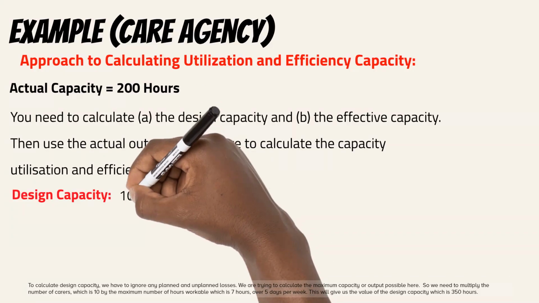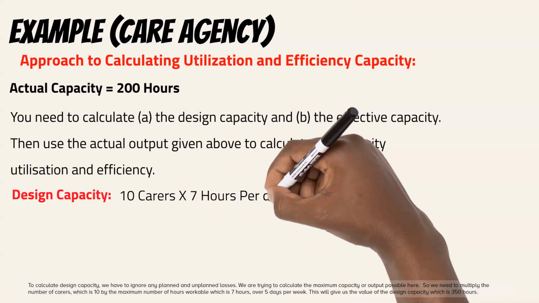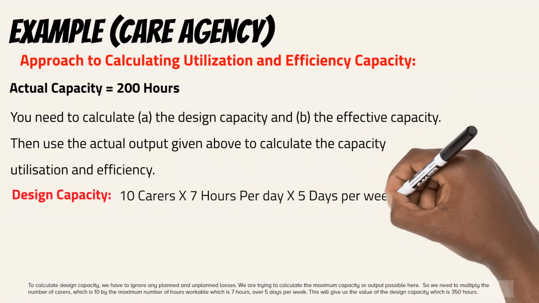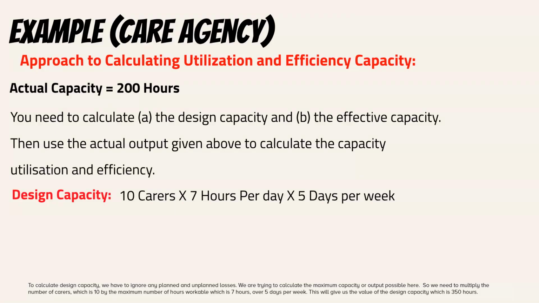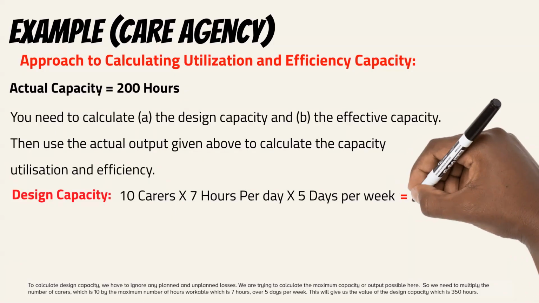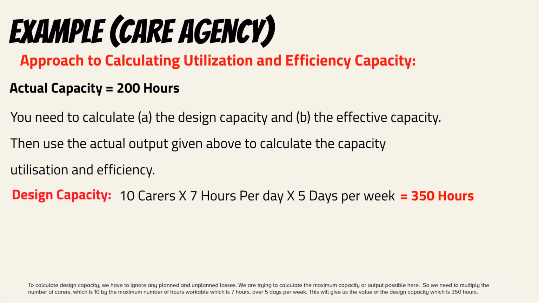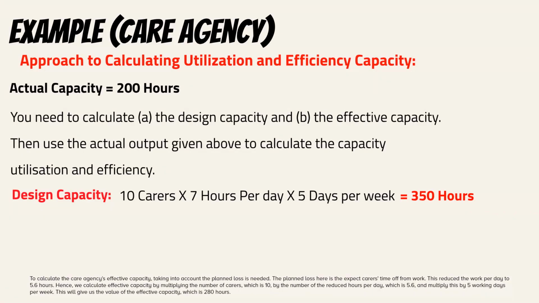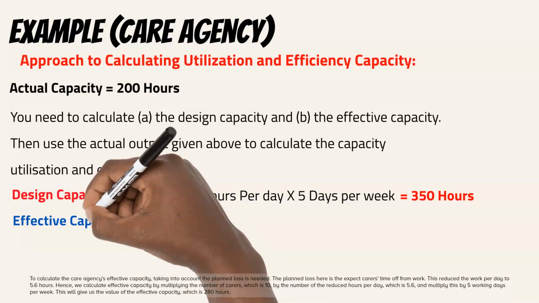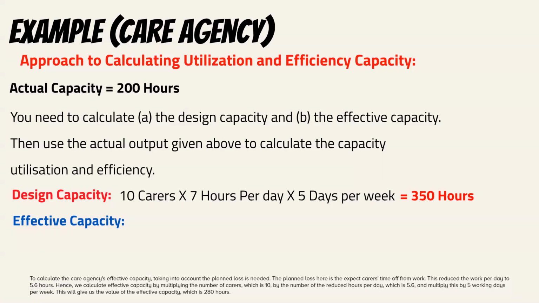So we need to multiply the number of carers, which is 10, by the maximum number of hours workable, which is 7 hours, over 5 days per week. This will give us the value of the design capacity, which is 350 hours. To calculate the care agency's effective capacity, taking into account the planned loss is needed. The planned loss here is the expected carers' time off from work. This reduced the work per day to 5.6 hours.